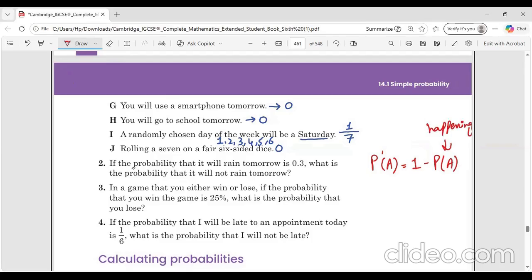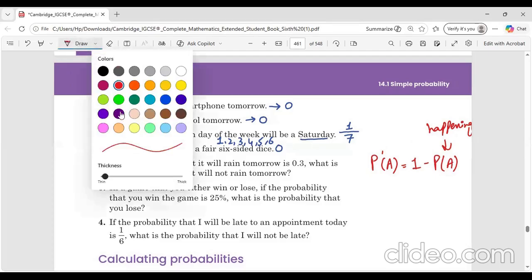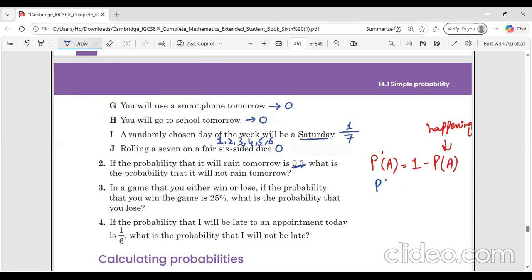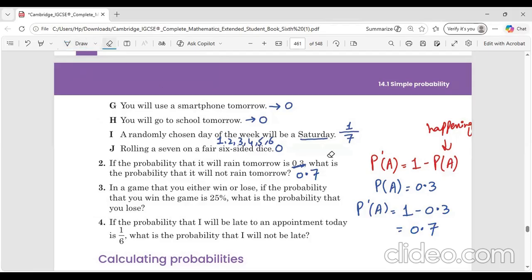So for example, the probability that it will rain tomorrow is 0.3. If you need to find the probability that there will be no rain tomorrow, you simply subtract 0.3 from 1, and that comes to 0.7. Simple like this.